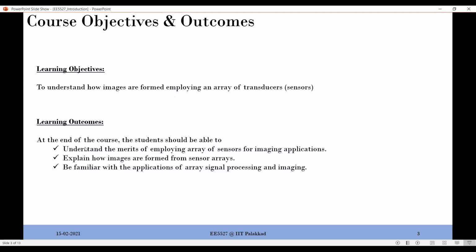At the end of this course, as an outcome, it's my role to make sure these things are met. If you are given an array of sensors, you will know how to create an image out of it. In that journey, you will understand the types of arrays, the importance of placement of arrays, how images are formed, and what process converts the raw signal from each array into the image that we see. All these things you will be able to do by yourself. That's what I expect as an outcome from this course.